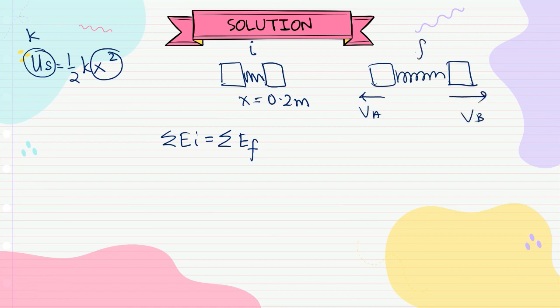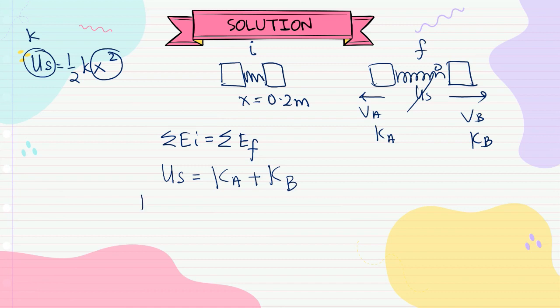So at the final position, it has kinetic energy of A and kinetic energy of B. US is 0 because the spring is not compressed anymore. So at the initial position, we just have US, but at the final position, we have kinetic energy of A and kinetic energy of B.